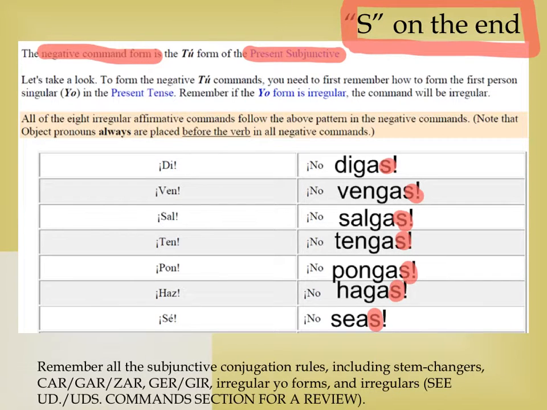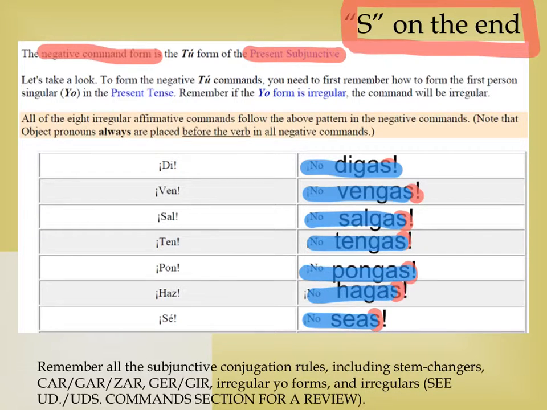So using the list of irregular affirmative tú commands, the one-syllable ones, we're going to now switch them to the negative and say no digas, no vengas, no salgas, no tengas, no pongas, no hagas, no seas. Here it's important to remind ourselves that all the subjunctive conjugation rules, including stem changers, car, gar, zar, ger, gir verbs, irregular yo forms, and irregular verbs apply here. So see the usted and ustedes command section for a review of that.